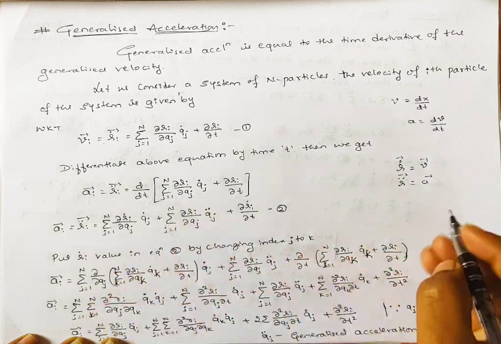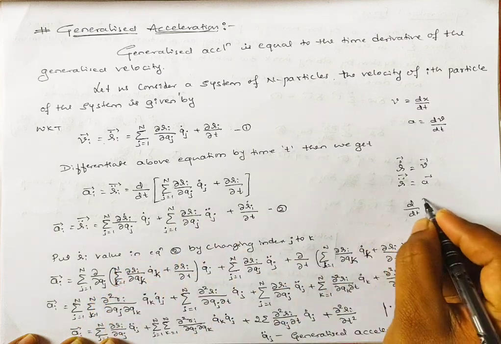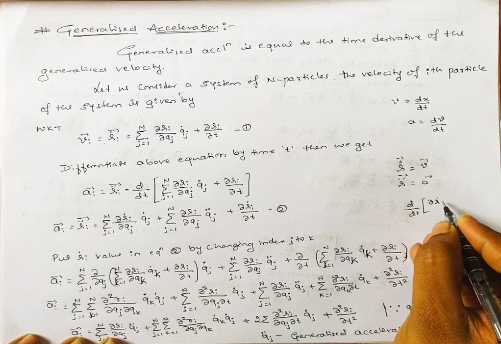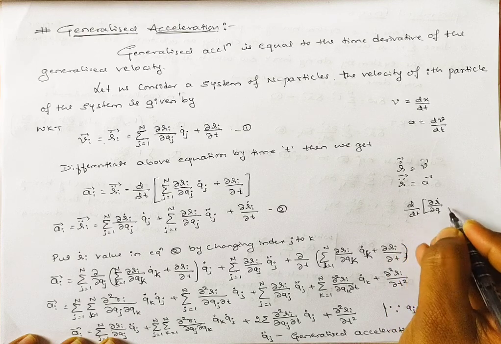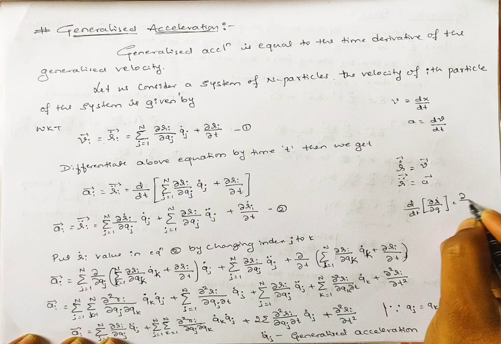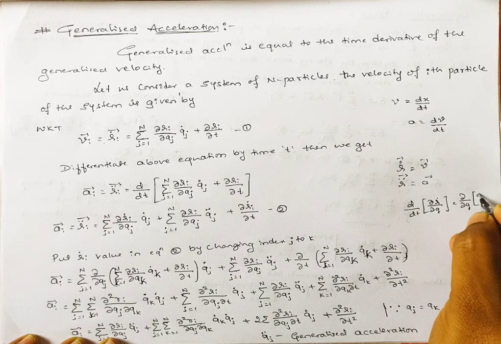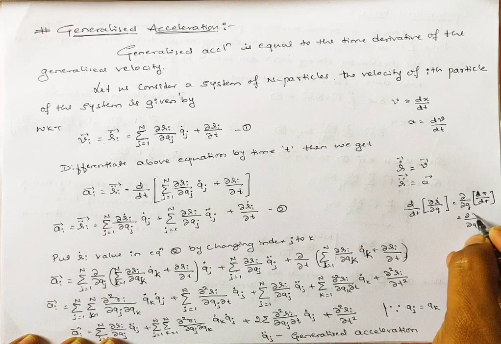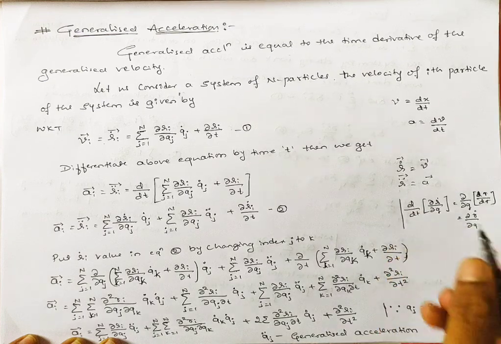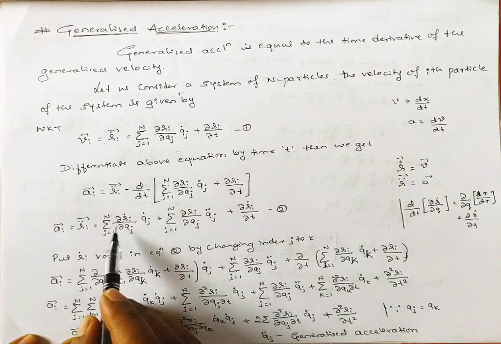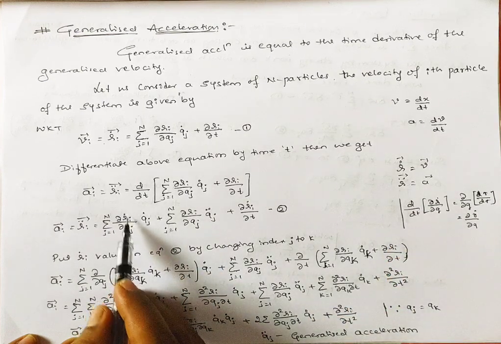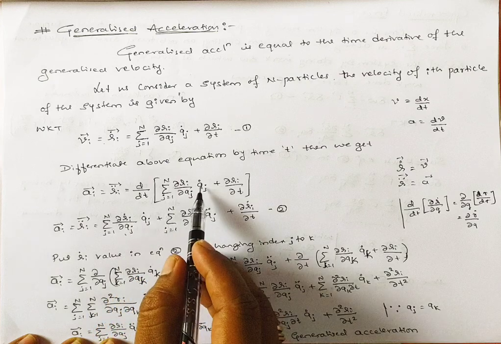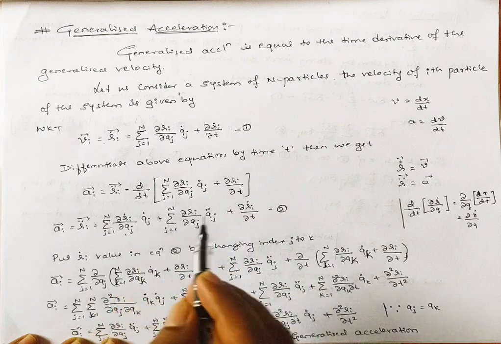We can interchange the derivatives: dou by dou q of dr divided by dt, which is dou by dou q of r dot. So in this way we interchanged them, and we got dou ri dot divided by dou qj, and q dot j as it is, plus